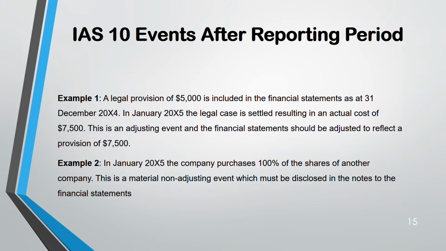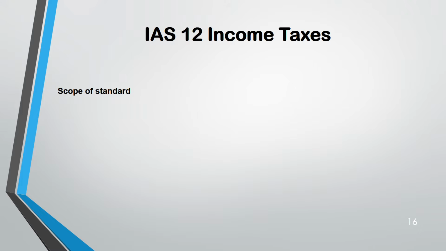Example 2. Company purchased 100% of shares in another company in Jan 2005. This is non-adjusting, because by 31st December 2004, there is no mention that you are going to buy shares in another company. So this is a non-adjusting event, and has to be disclosed in the notes to the financial statement.